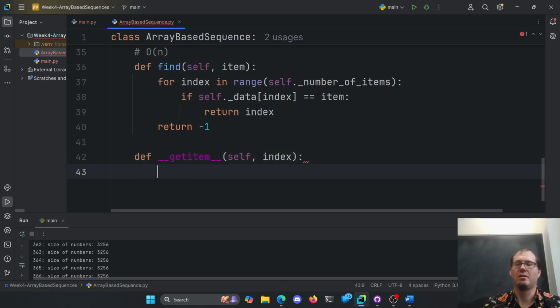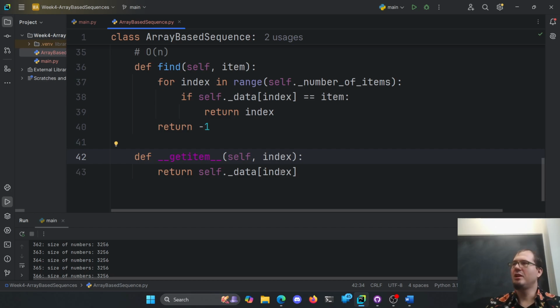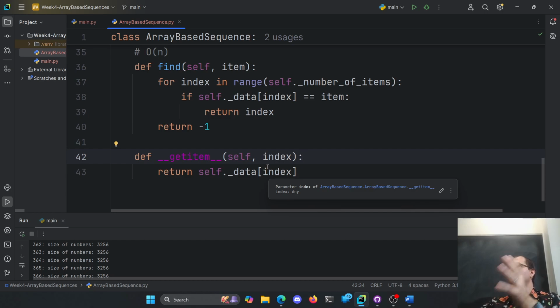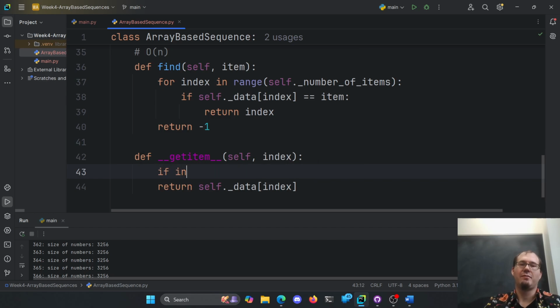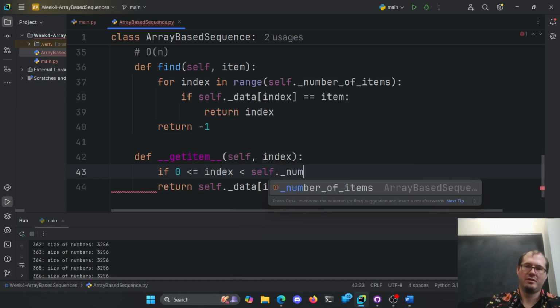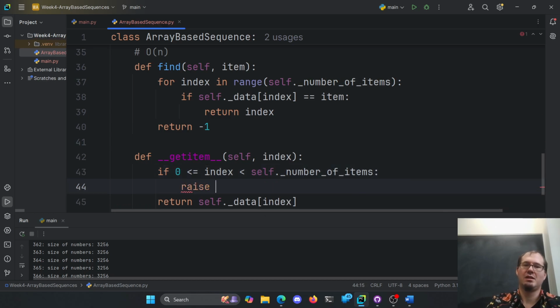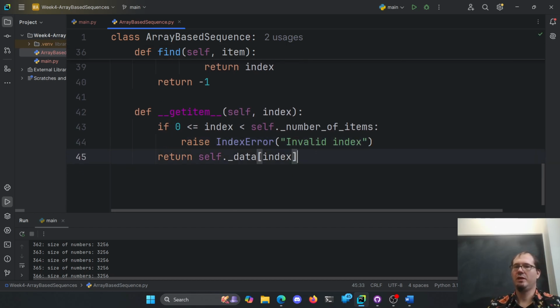So given an index here, return self.data at the index. Now, we probably need to check this though, right? Because we oversized, if you ask for an index that's invalid, but still within my actual oversized list, I'm going to give you back None, and that's not proper, right? So we want to check. We're going to make sure 0 is less than or equal to index, which is less than self.number of items. Right, that should be the range of valid items. Otherwise we'll raise an IndexError, invalid index. I think that's a nice built-in one. Otherwise, we can return the data, right?